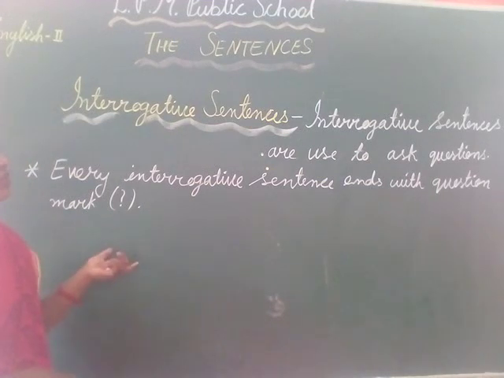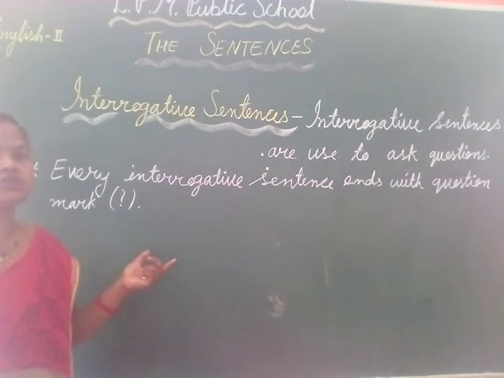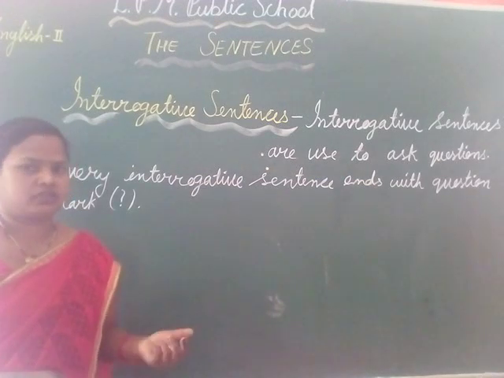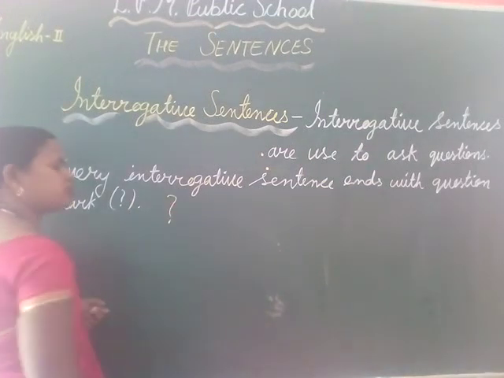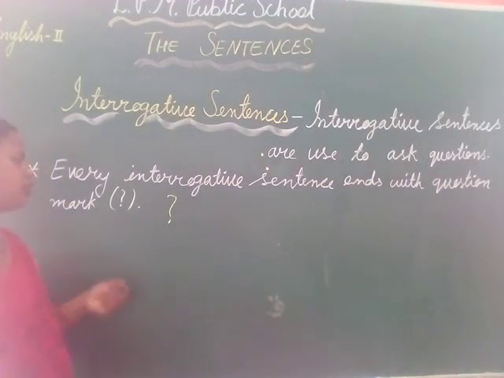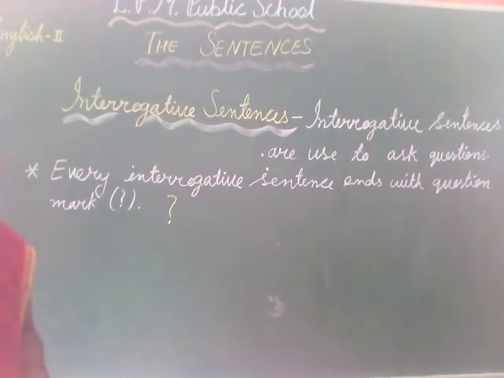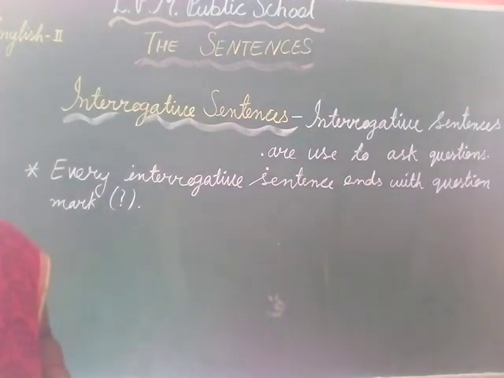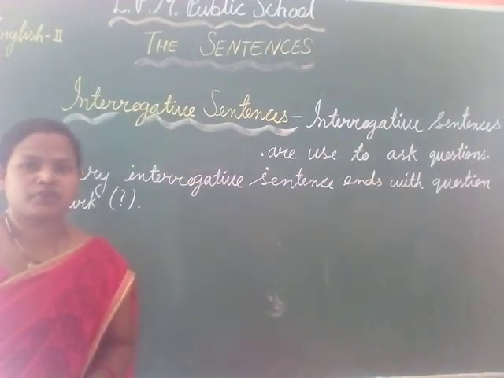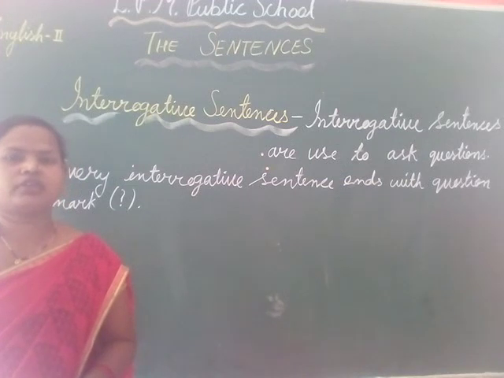Interrogative sentences are those sentences which are used to ask questions. When we ask a question, that type of sentence is called an interrogative sentence. And every interrogative sentence ends with a question mark. At the ending, there is a question mark. It shows that it is an interrogative sentence. In this way we get information of anything, any ideas.